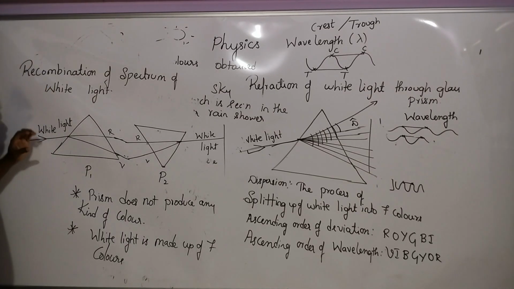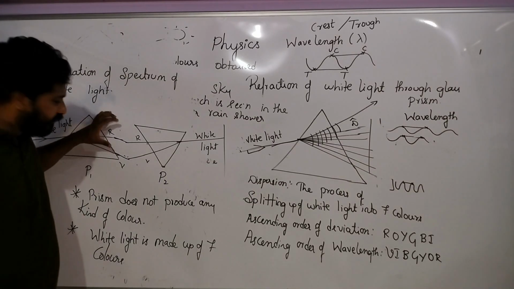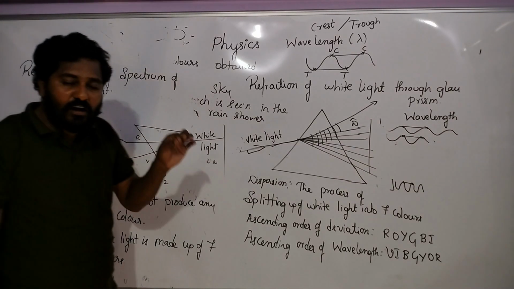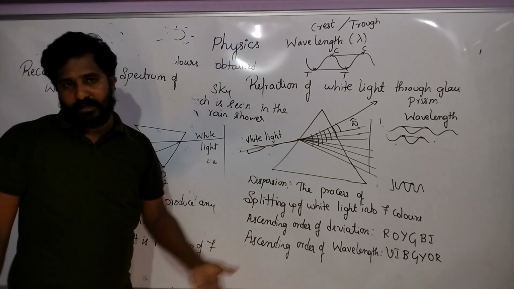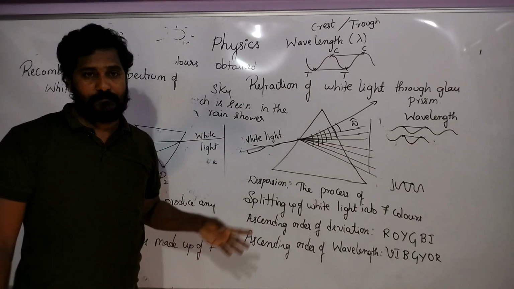How do we explain this experiment? Newton allowed the white light to pass through a prism called P1. This is the first point you have to write, and he observed that the band of 7 colors was dispersed. Afterwards, he allowed one of its colors to pass through the other prism. Then he did not find any other color.